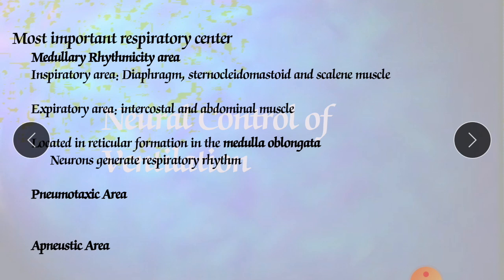In this fashion the inhalation may occur. While the inspiratory area is active, it generates nerve impulses for about 2 seconds. The impulses propagate to the external intercostal muscles via intercostal nerves and to the diaphragm via phrenic nerves. When the nerve impulses reach the diaphragm and the external intercostal muscles, the muscles contract and inhalation occurs. Even when all incoming nerve connections to the inspiratory area are cut or blocked, neurons in this area still rhythmically discharge impulses that cause inhalations.